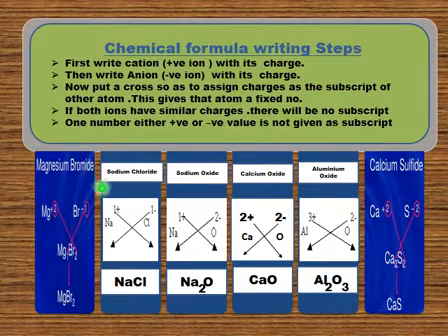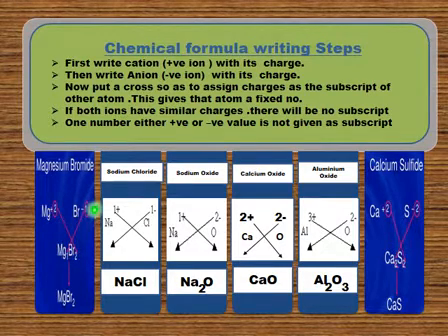You can understand this by an example. If we write the formula for magnesium, its ion on the top is plus 2, and bromine, its ion on the top is minus 1. So when bromine gets minus 1, its name becomes bromide. So I'm going to cross like a cross.